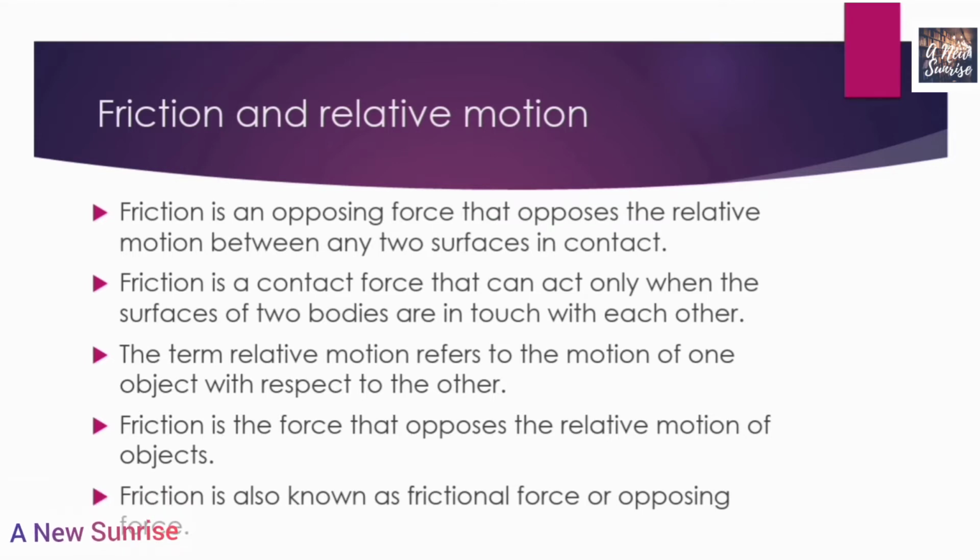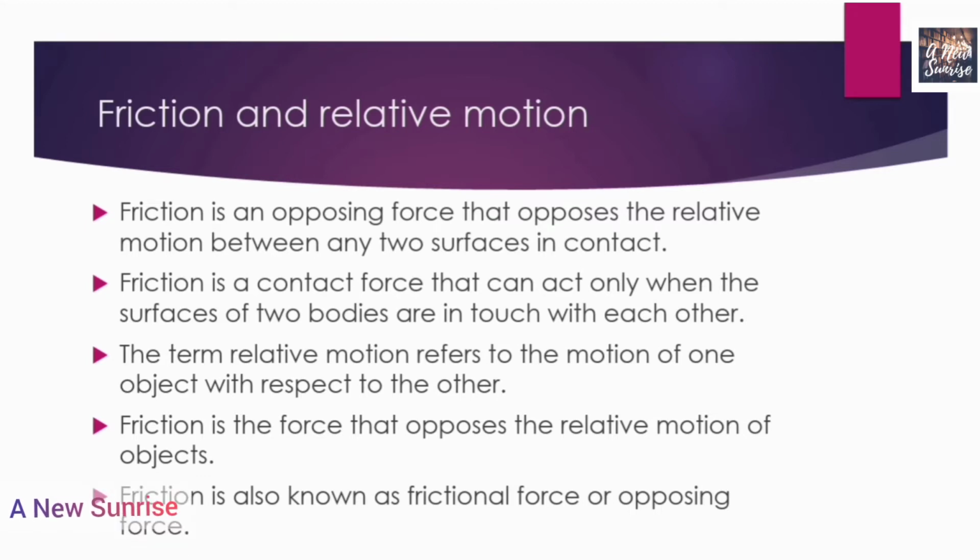In my previous video, we have learnt about force and pressure. In that, we studied that forces are of two types. One is contact and the second is non-contact. And under contact, there are some more subtypes of force, and that is frictional force.